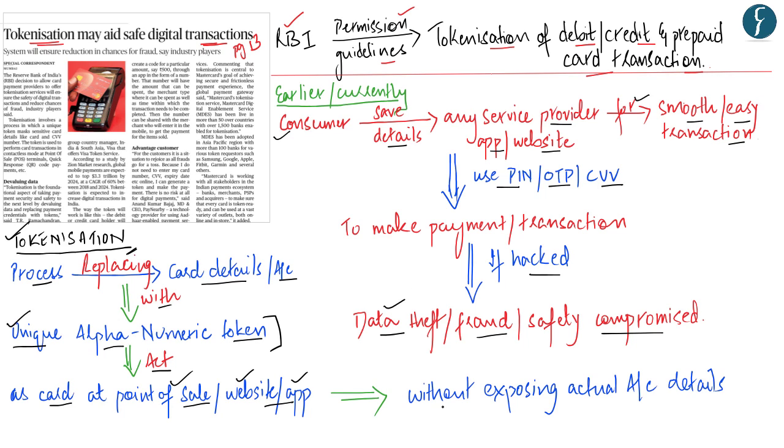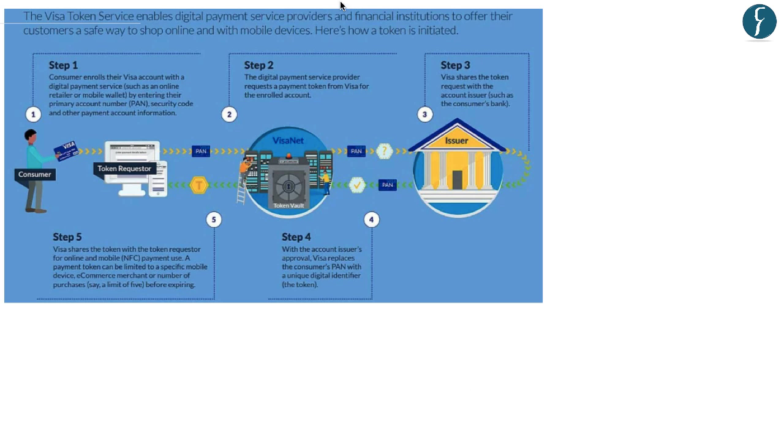And this the customer can do without exposing his or her actual account details, thereby providing a greater amount of security to the customer during online transactions. Now let us see how tokenization works. This diagram is a graphical representation of how the Visa token services work, but this will provide you with a general idea of how any tokenization would work.